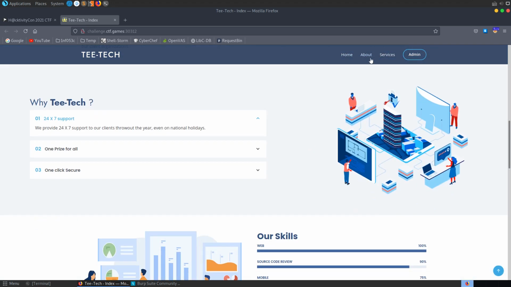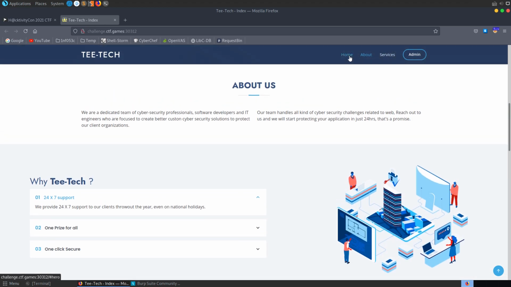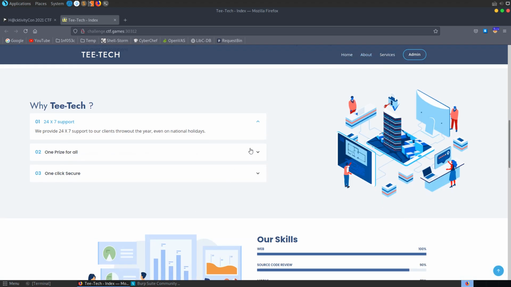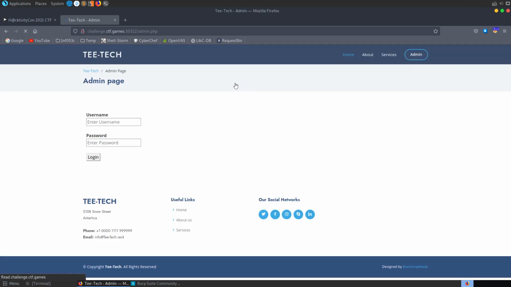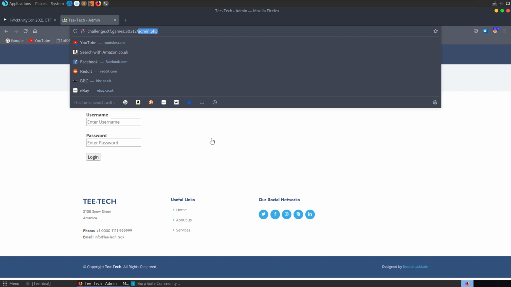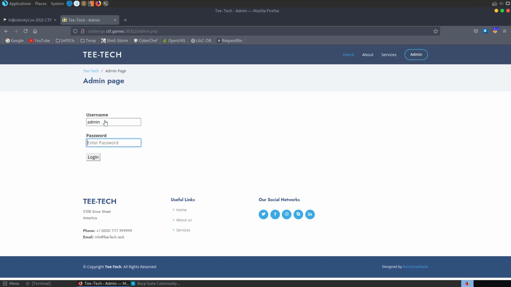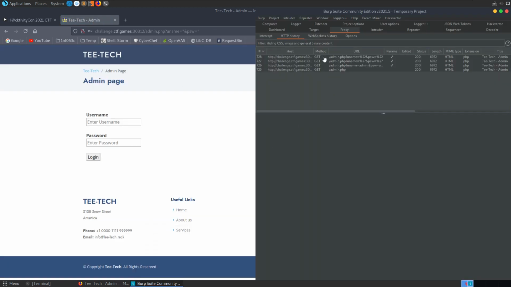So we've got a couple of links here. The links basically just anchor us to different parts of the same page, but we could have a read through some of the text to see if it's got any hints for us as to what the challenge is going to involve. We've also got an admin page here, admin.php, which we can try to log in to. So we might try some default credentials, admin password, things like that. We might try and put some apostrophes and quotes in here to see if we get any errors. But no matter what we enter here, we're not getting anything of interest back.